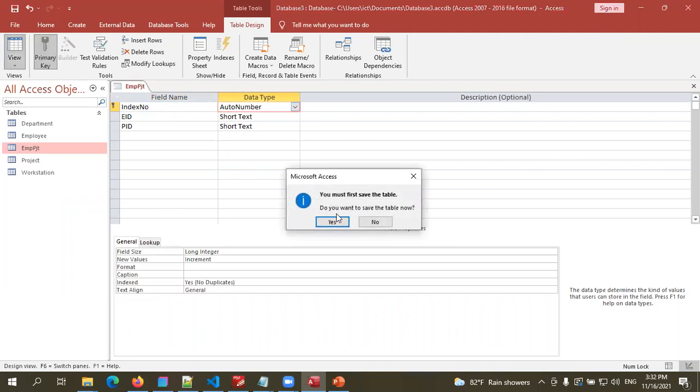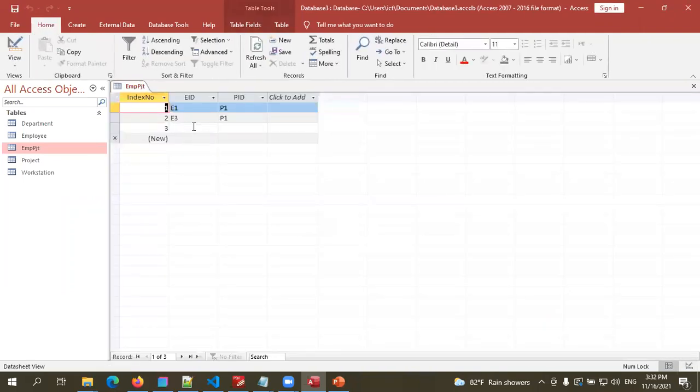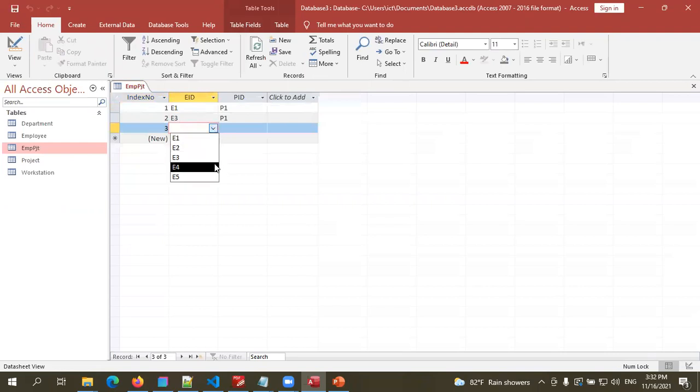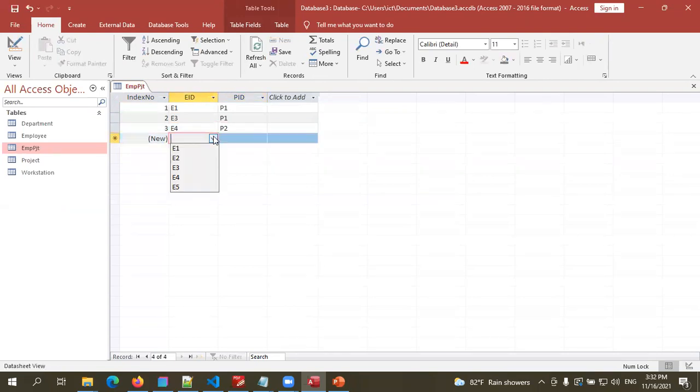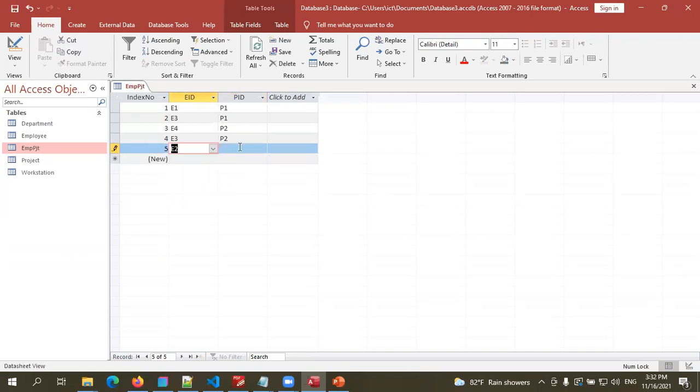So then you can add fields now. See, when I add fields, the index number is automatically increasing. Like this.